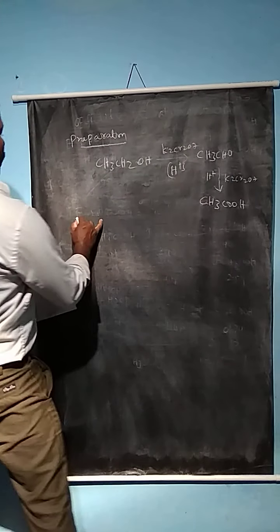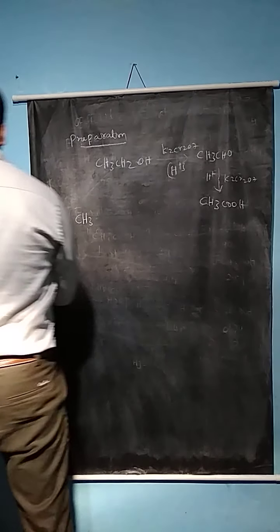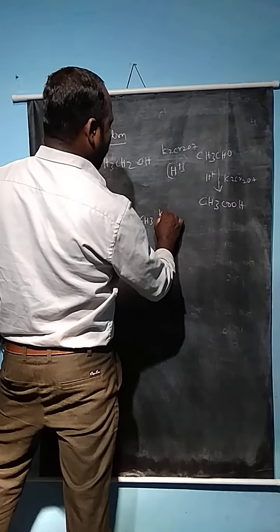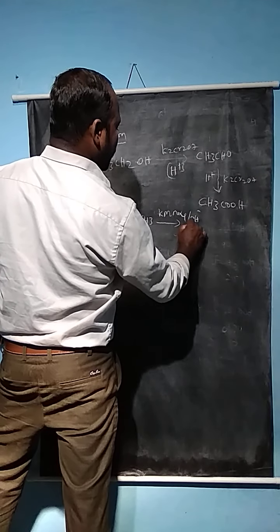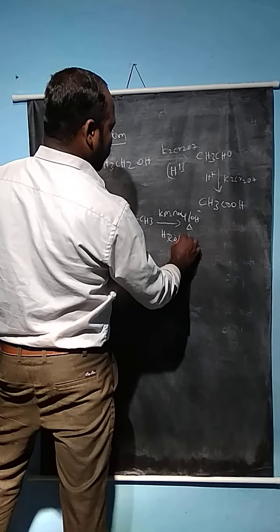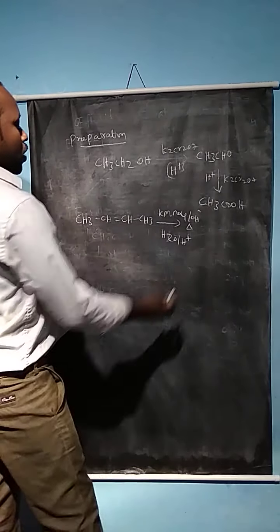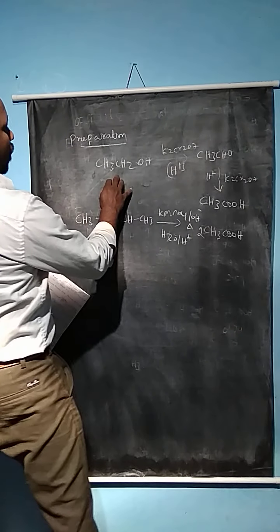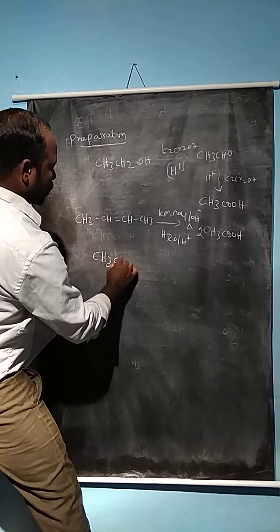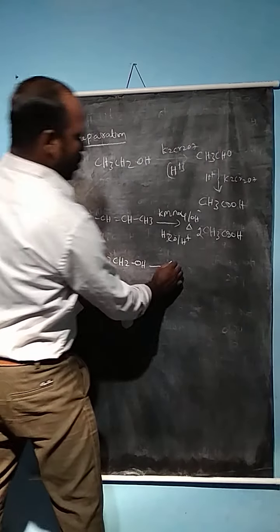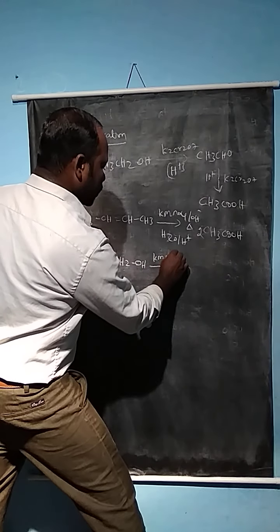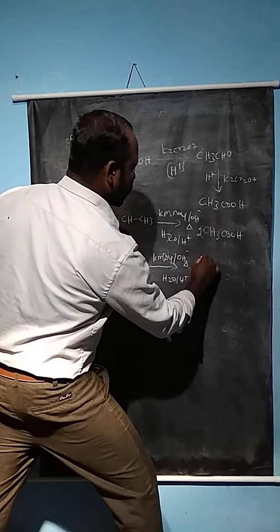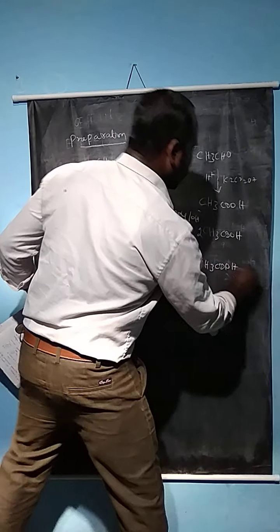Now take the example of 2-butene, CH3CH=CHCH3. It reacts with KMnO4 in the presence of base, or on heating with H2O and H+, to give 2 molecules of acetic acid, CH3COOH. Similarly, for ethanol, CH3CH2OH, we can easily prepare the carboxylic acid in a single step using KMnO4 in the presence of base, followed by H2O, H+, to give acetic acid. These are some of the preparations of carboxylic acids.